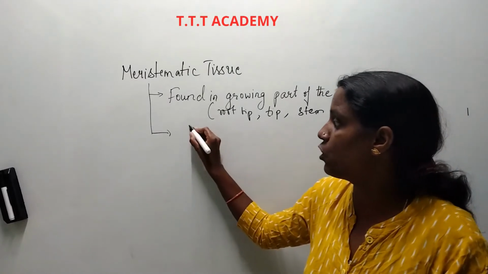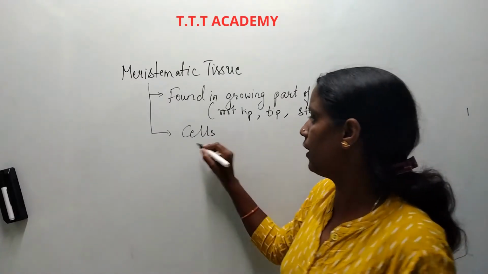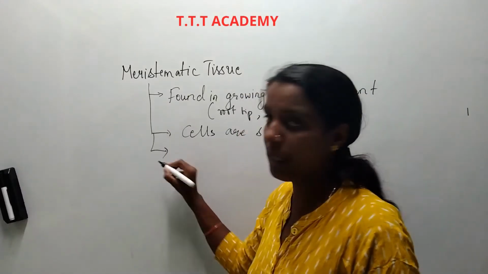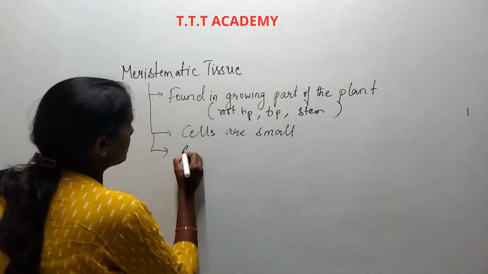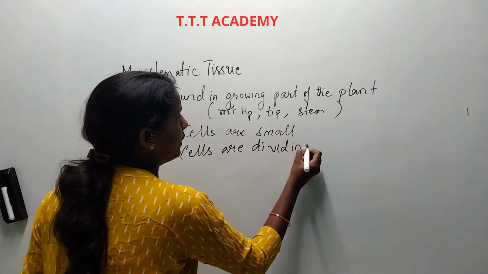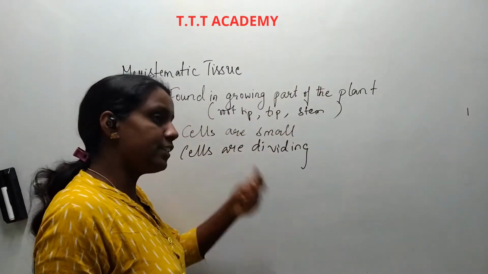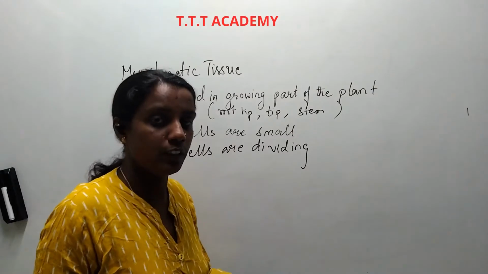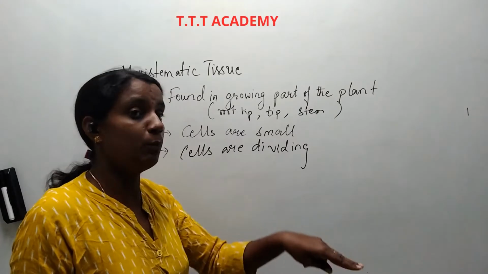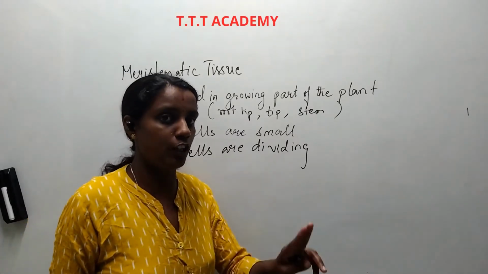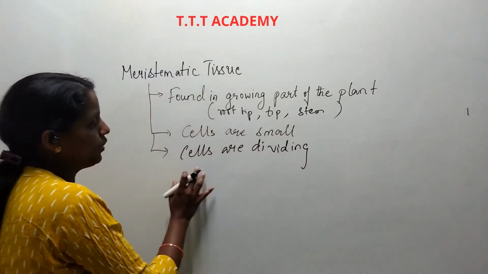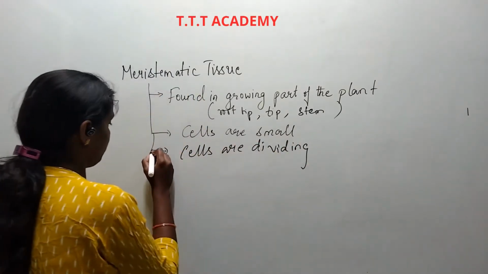The cells of these tissues are very small, and they are dividing because they are present in the growing part. When the cells divide, the plant grows, whether it is a plant or any living multicellular organism. When cells divide, there is growth. So in meristematic tissues, cells are dividing.